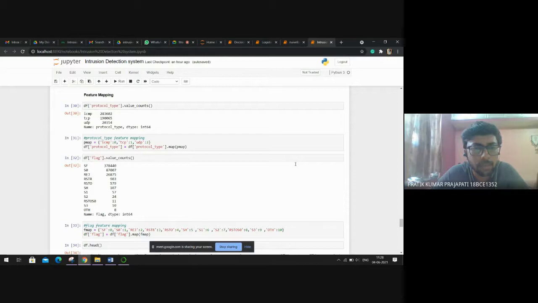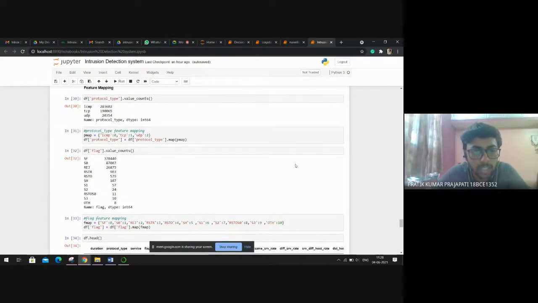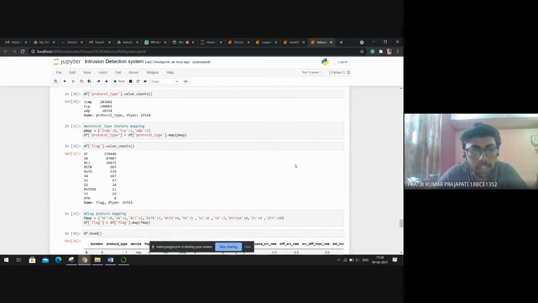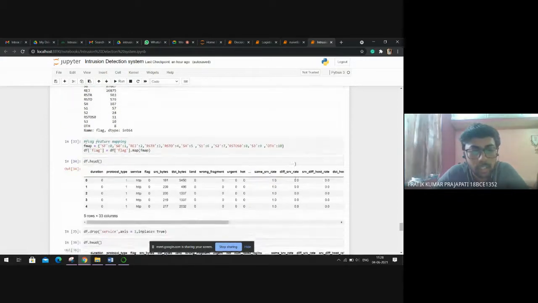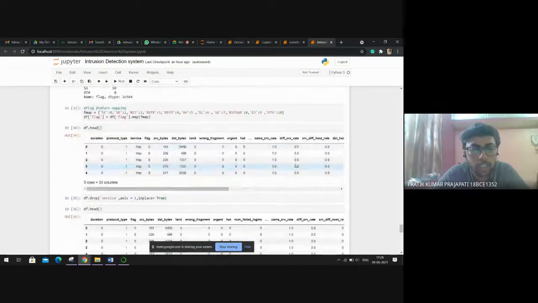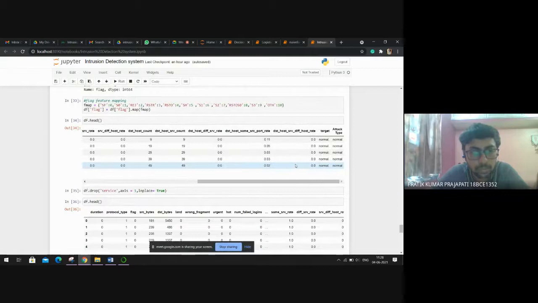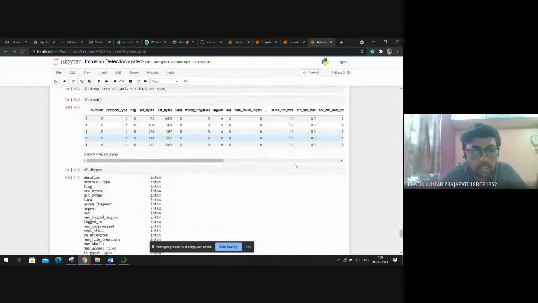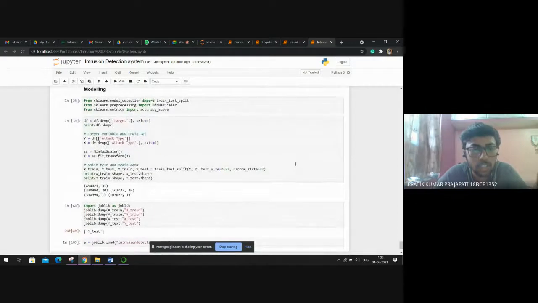Here we are feature mapping the protocols ICMP as 0, TCP as 1, UDP as 2, and then flag feature mapping is done over here, which is 1, 2, 3 for around 10 flags. Similarly, we feature map all the categorical features into numbers. Then we can see that almost everything is converted.